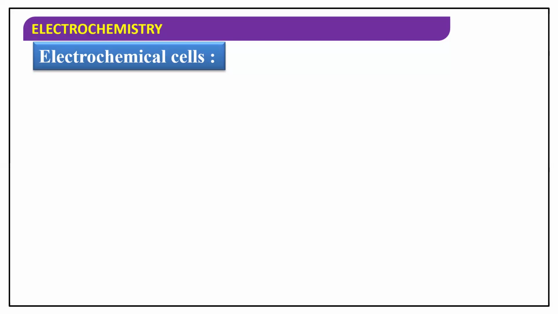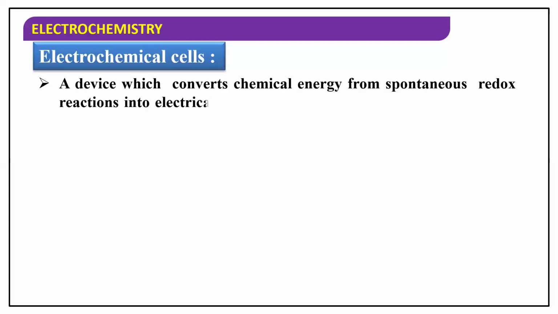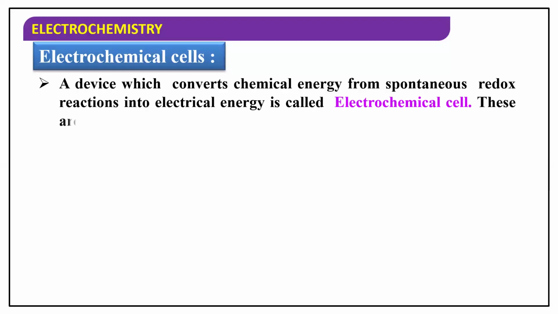So this is a device which converts chemical energy from a spontaneous redox reaction to electrical energy. Okay. And that device is called an electrochemical cell. It is converting chemical energy to electrical energy. And this cell is called an electrochemical cell. So these are also called galvanic cells or voltaic cells.